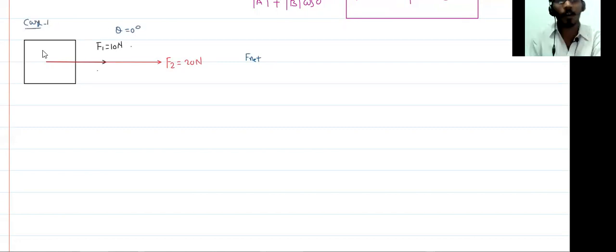So suppose you have a block and you apply two forces, and the two forces are acting in the same direction. There is a 10 Newton force and another 20 Newton force. So what is the net force acting on the block?